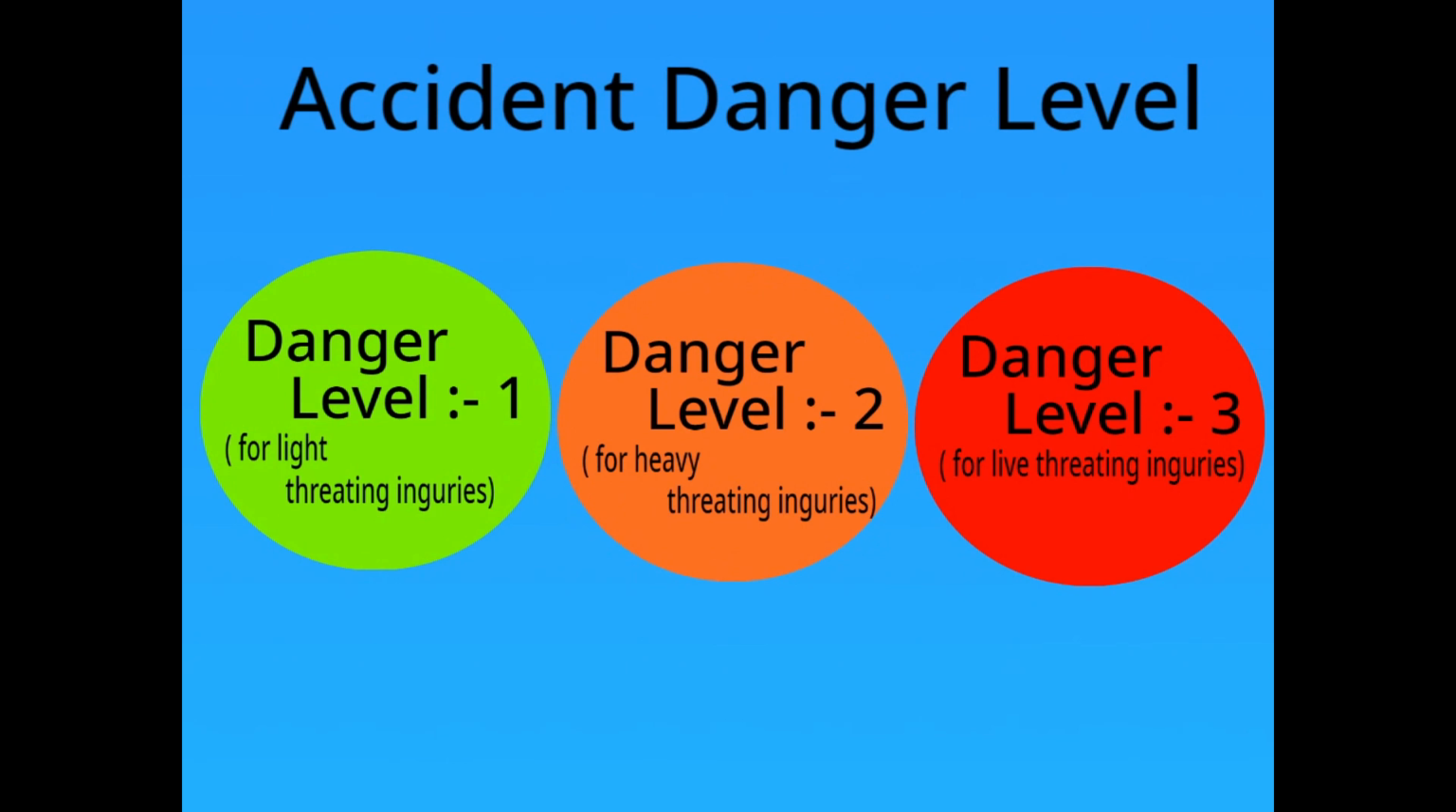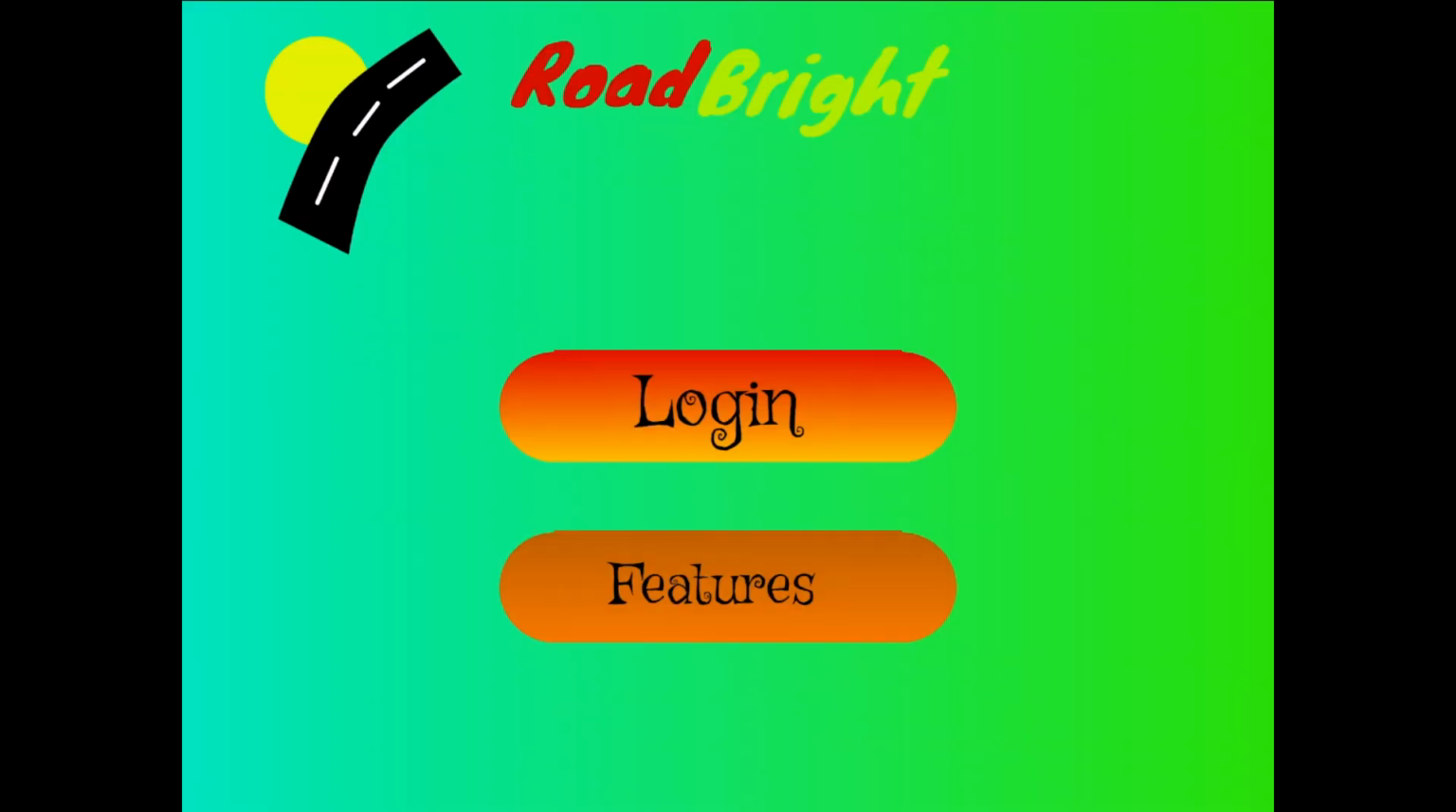As you can see, we are directed to the accident danger level screen. In this screen, we have three buttons: accident danger level 1, danger level 2, and danger level 3. Danger level 1 is for light injuries, the second is for heavy injuries, and the third is for life-threatening injuries. If the driver is unconscious for more than 30 seconds, we are automatically directed to our main screen. And as you can see, we will get a message like this.